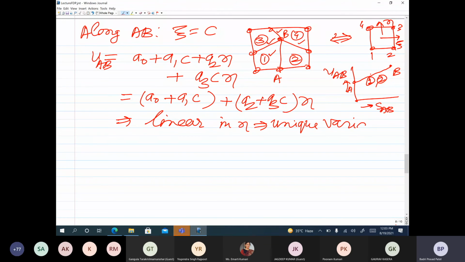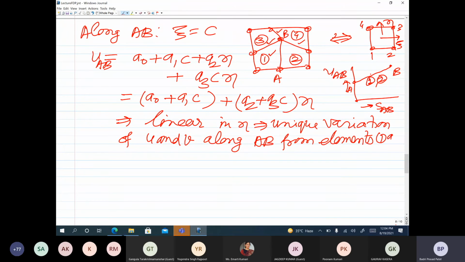Unique means the same from both elements. Unique variation of u and v along AB from elements 1 and 2, and from that we can deduce that inter-element compatibility is satisfied.